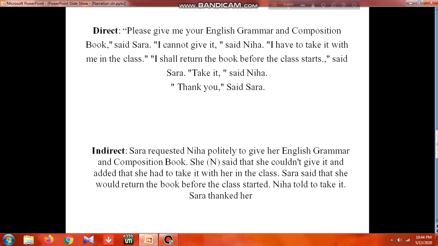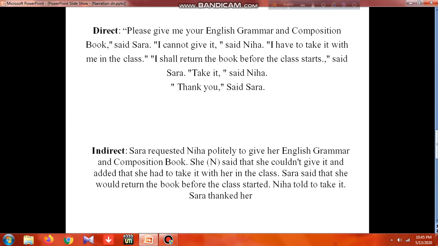So we learned that if you find an imperative sentence, we take the reporting verb as request, command, or other things. And if you find the word please, you can take politely there. And if you find an imperative sentence, it will be to plus infinitive after. Then if you find cannot, you will take could not. If you find shall, you will take should or would. If you find thank you, congratulations, this much, they will become the reporting verb. So these are the things we learnt and solved.